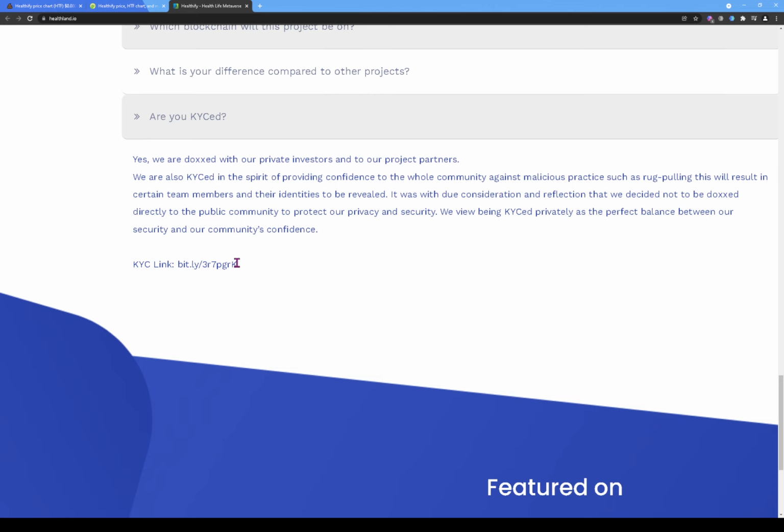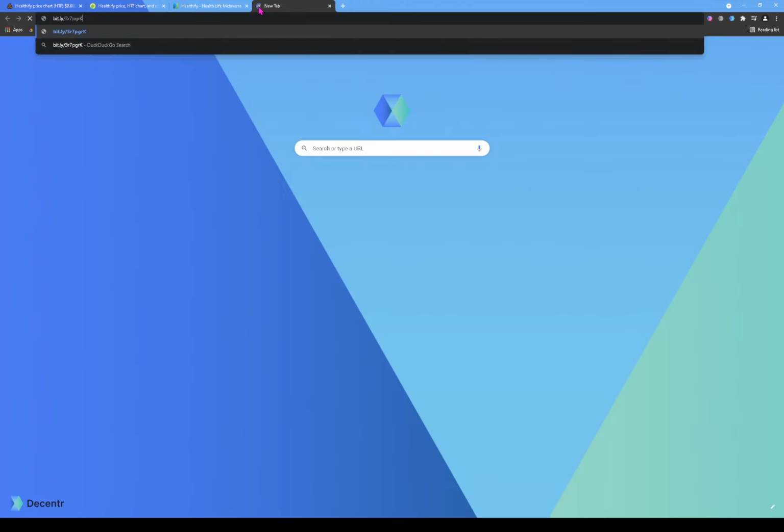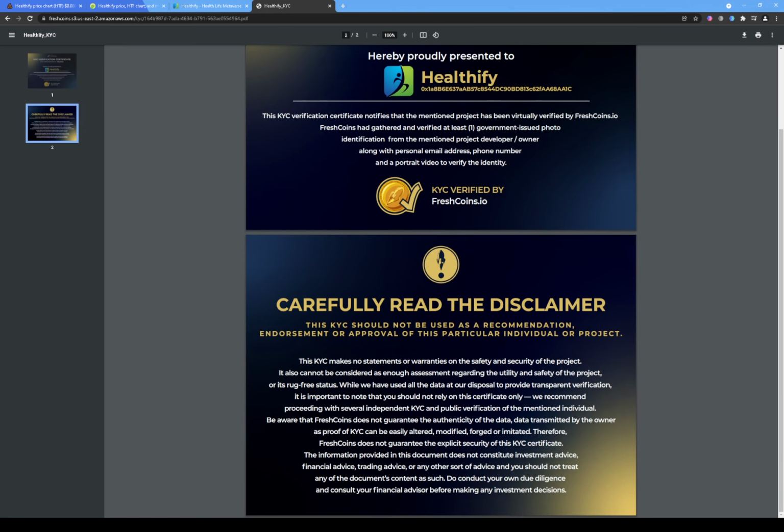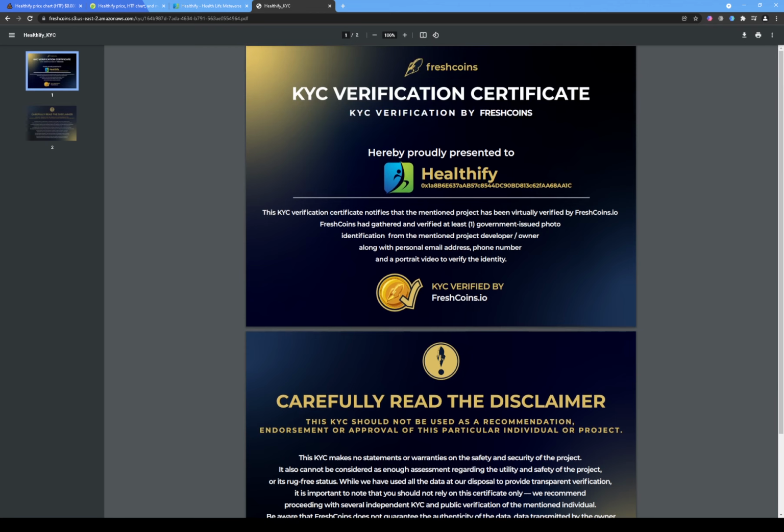All right, let's copy this and see where it actually brings us. We're not going to stay too long. We just want to make sure the link is actually working and you guys can go see the KYC audit. So hereby proudly presented to Healthify. It says read the disclaimer. KYC verified by freshcoins.io. This KYC notifies that the mentioned project has been virtually verified.